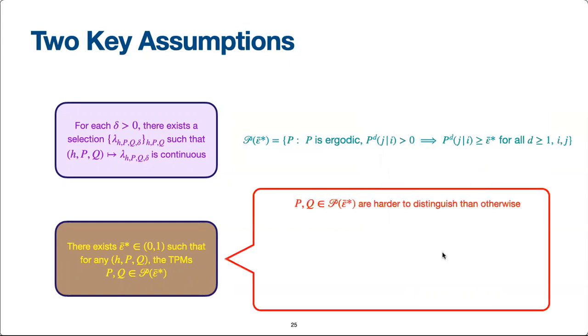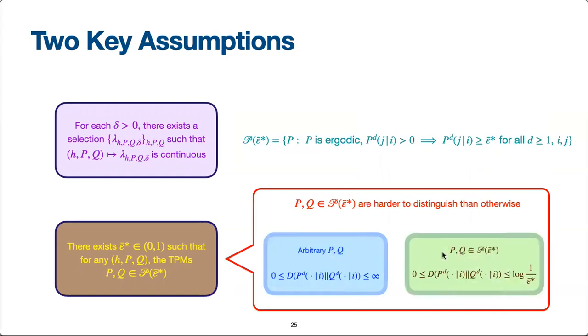Notice that if P and Q belong to P of epsilon bar star, they are less separated from one another than otherwise, in the sense that the relative entropies of the corresponding rows of P and Q are bounded by at most logarithm of 1 by epsilon bar star. Therefore, an assumption such as this on the TPMs only makes the problem of identifying the odd arm more difficult. We demonstrate achievability under these assumptions.